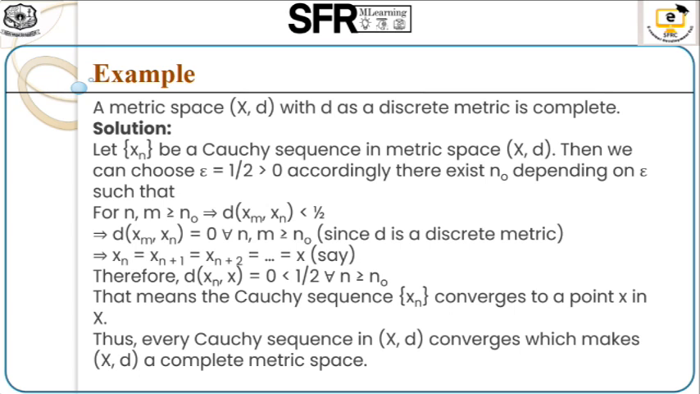Call this common value x. Therefore, the distance between x_n and x is equal to 0, which is less than 1 by 2 for every n greater than or equal to N naught. Therefore, this Cauchy sequence x_n converges to a point x, which must be in X. So every Cauchy sequence in (X, d) converges in X, so it must be a complete metric space.